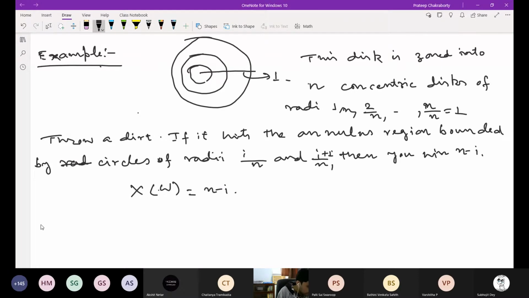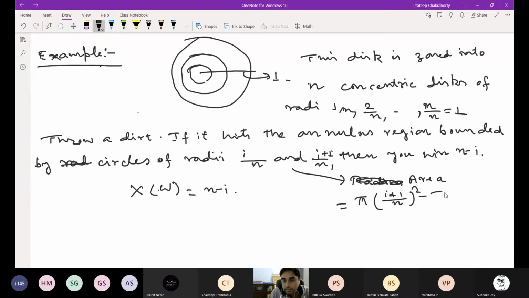And this region has area equal to pi times (i plus 1 by n) squared minus pi times (i by n) squared, which is equal to pi times (2i plus 1) by n squared.